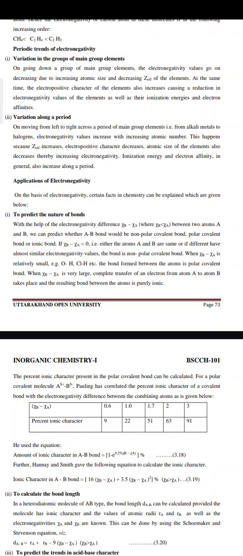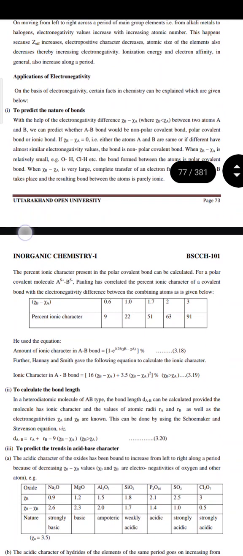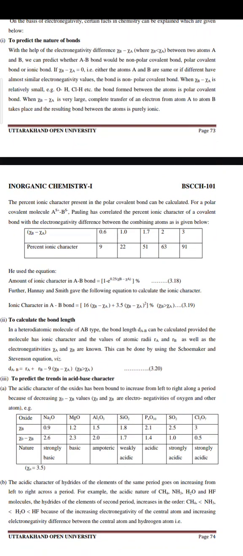Next is application of electronegativity. First is to predict the nature of bonds. With the help of the electronegativity difference between two atoms A and B, we can predict whether the A-B bond would be polar, non-polar covalent bond or ionic bond. If electronegativity of B minus electronegativity of A is equal to 0, that means either the atoms A and B are of the same kind or, if different, have almost similar electronegativity values, and the bond is a non-polar covalent bond.